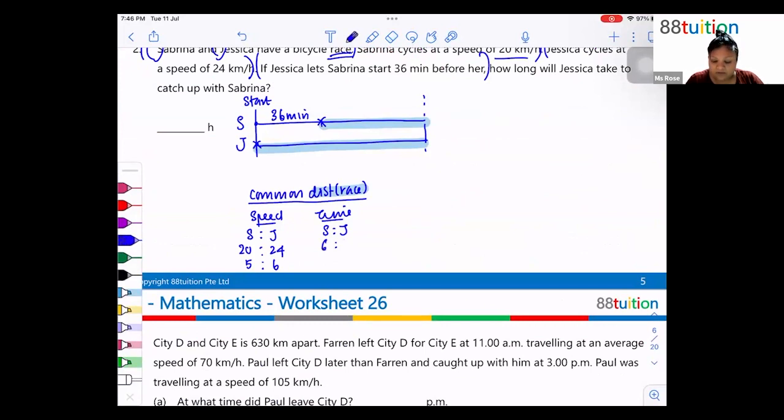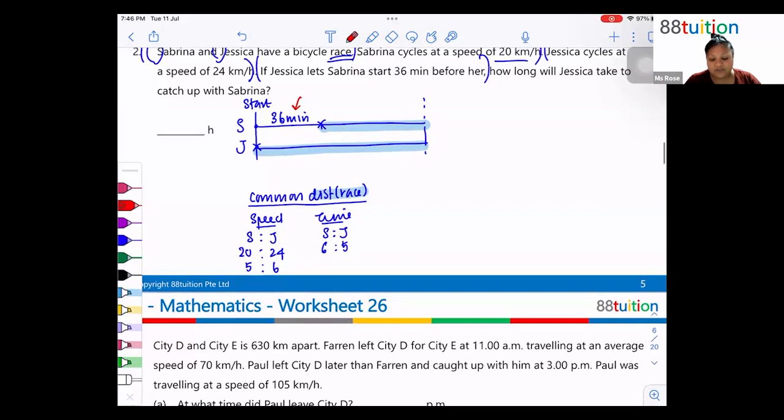Thank you, 6:5. So which means that for the same time, the distance covered by Jessica and the distance covered by Sabrina would be...